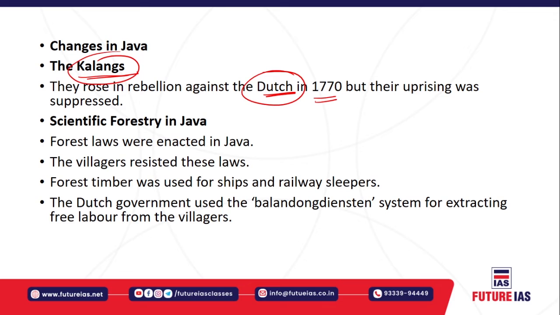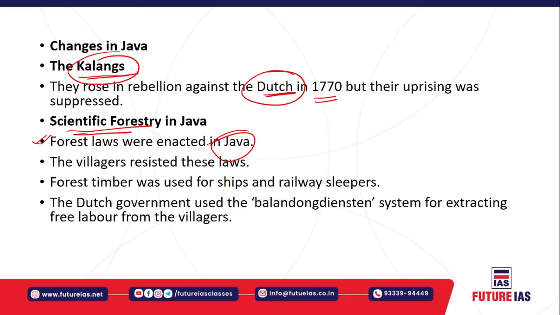Then in Java, scientific forestry was introduced by the Dutch. So just like in India, as we have seen, forest laws were enacted in Java. In a similar way, the tribal or indigenous people revolted against the laws imposed by the Dutch.